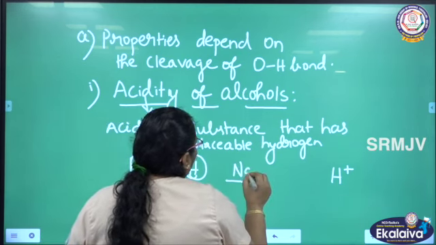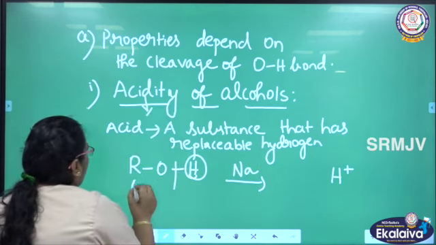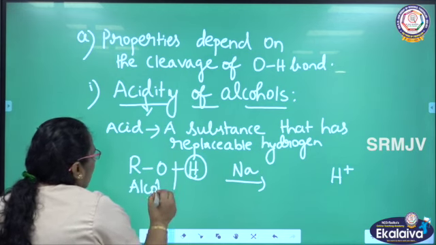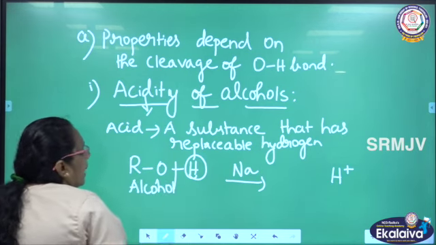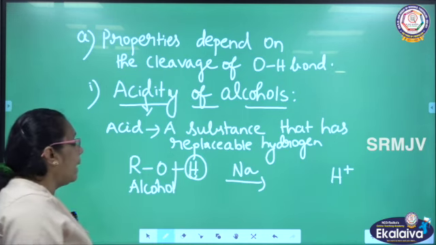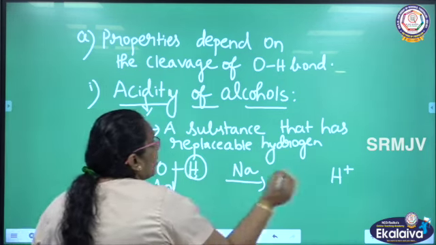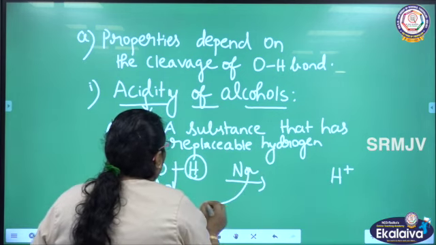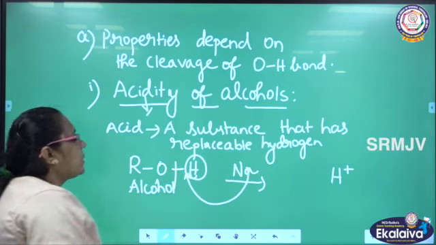Then we are going to add sodium. This is alcohol, and alcohol has replaceable hydrogen. So when it reacts with sodium, what will happen? This hydrogen is removed from here as a proton, and in the place of hydrogen, sodium is substituted.